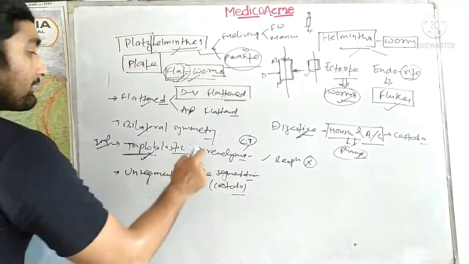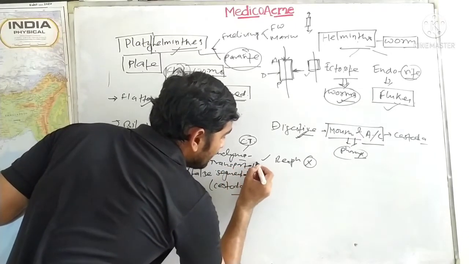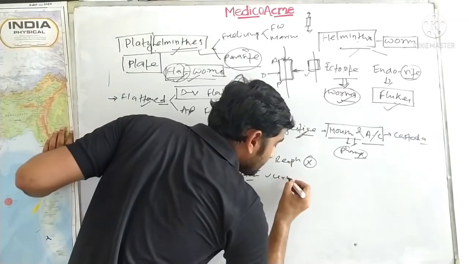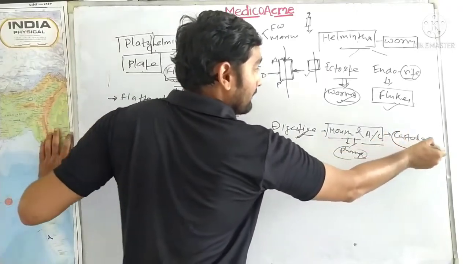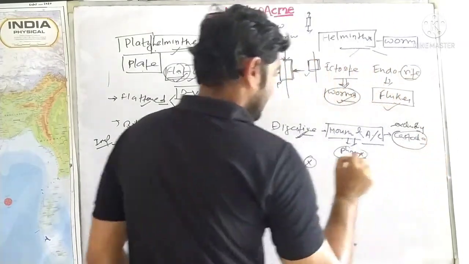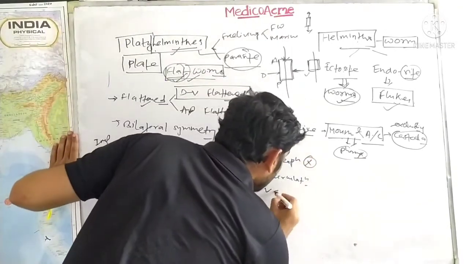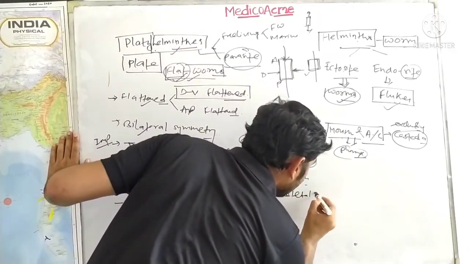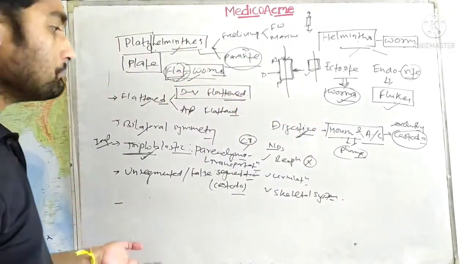And it has a role in transport. So circulation and respiration, they both will be done by the parenchyma. So no respiration, no proper circulation in the organism. Digestive system is present in some of the classes, but excluding Cestoda. Excluding Cestoda. Please remember it. Okay. Now about the skeletal system. There will be no skeletal system. No endoskeleton or exoskeleton is found on the body.